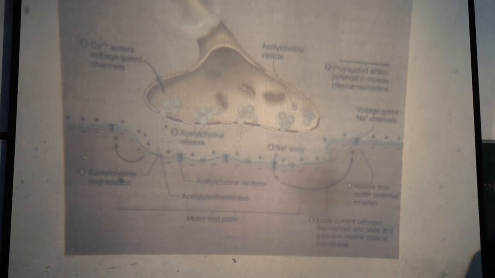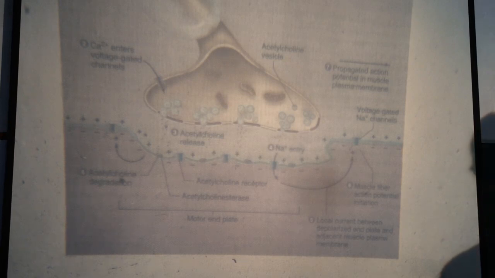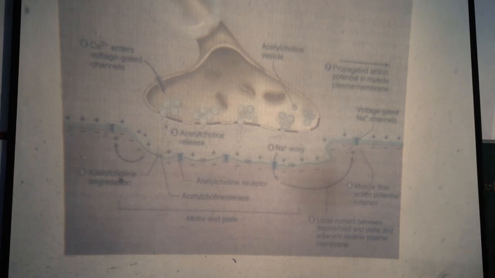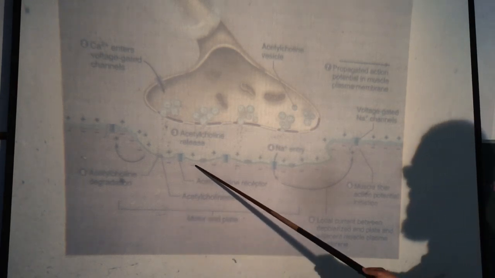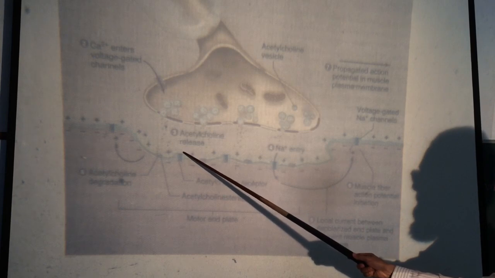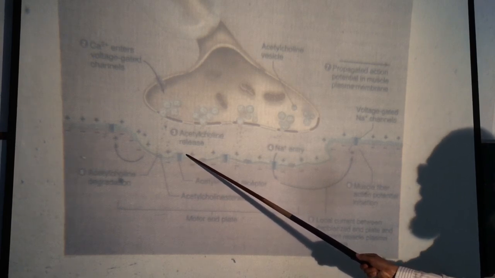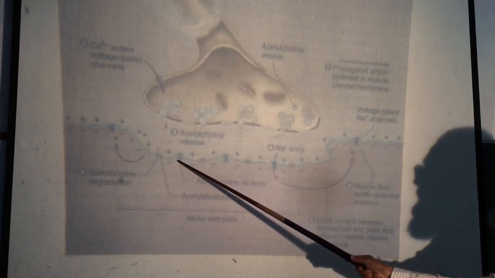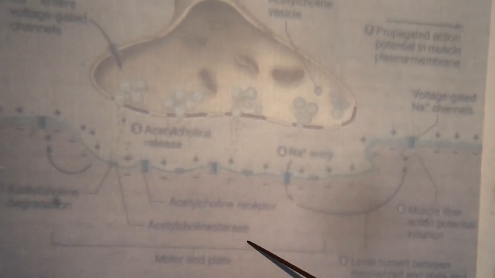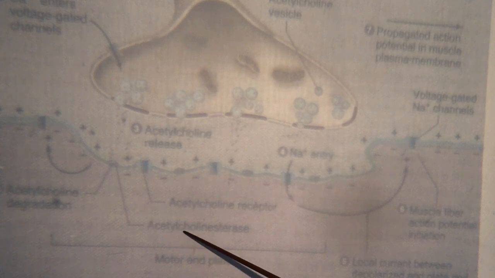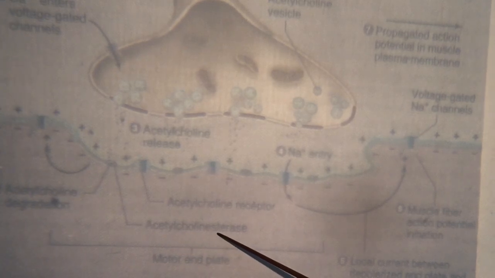Some of it will diffuse out, and the remaining acetylcholine is degraded by the enzyme acetylcholine esterase.